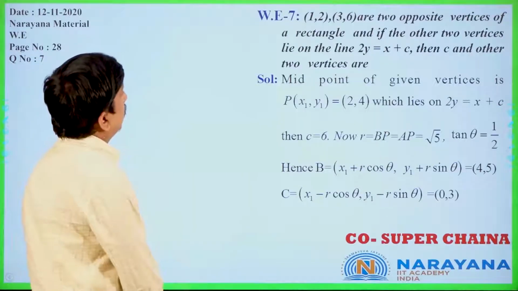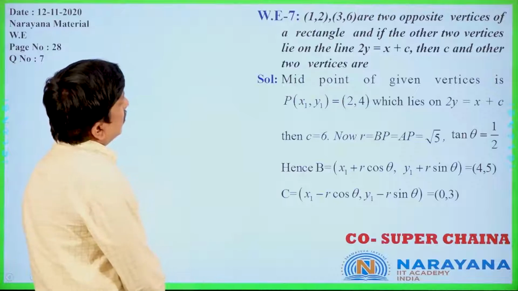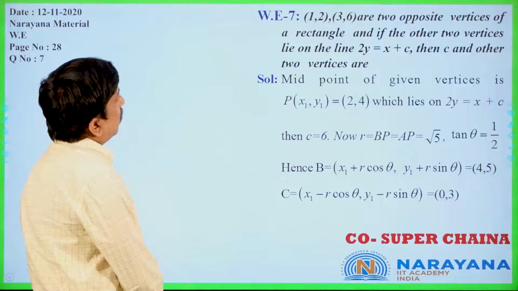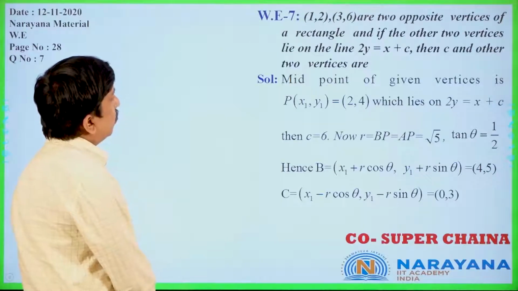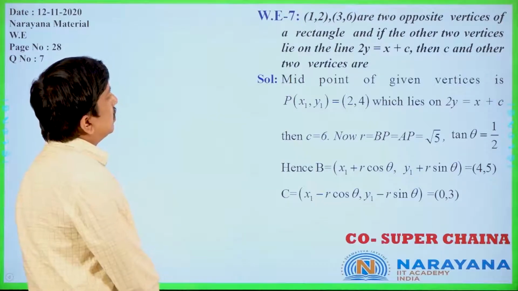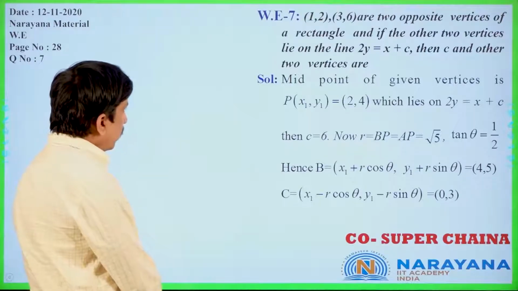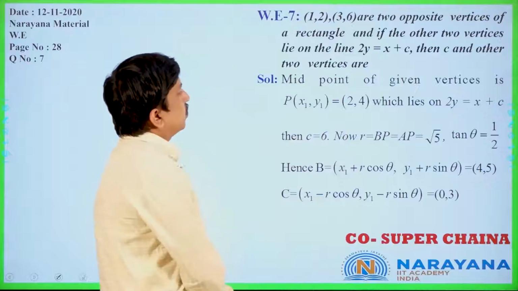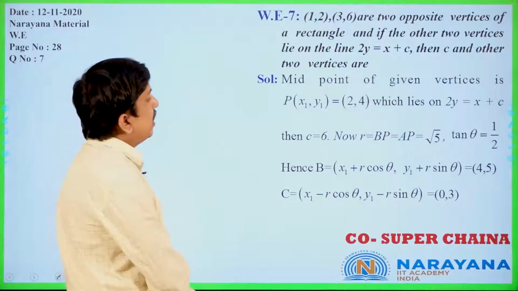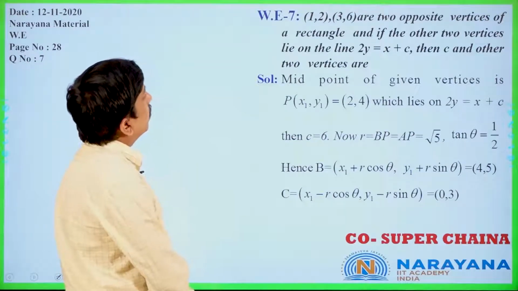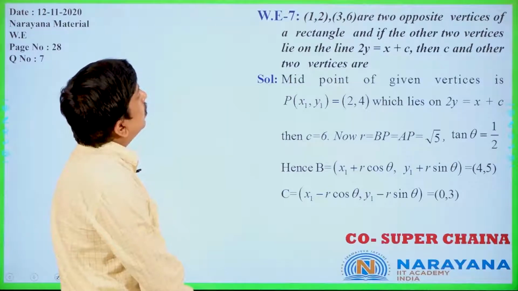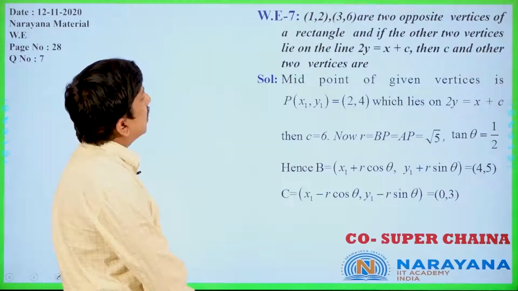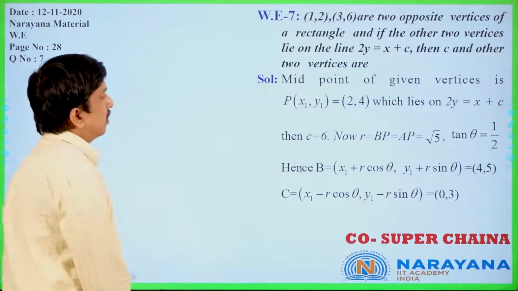Now you see, (1, 2) and (3, 6) are two opposite vertices of a rectangle, and if the other two vertices lie on the line 2y equal to x plus c, then c and the other two vertices are what? The points are given, vertices (x1, y1) = (2, 4), which lie on the line 2y equal to x plus c. These two are the opposite vertices of a rectangle, and the other two vertices lie on the line 2y equal to x plus c.